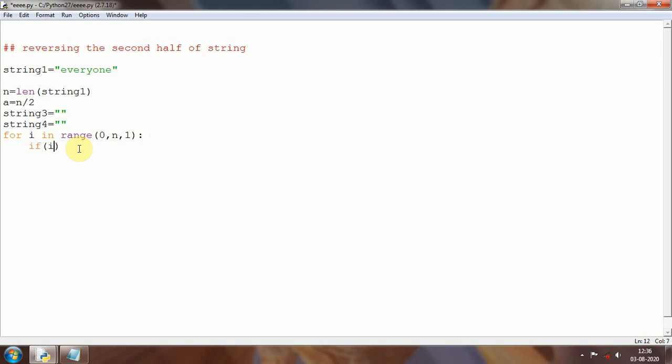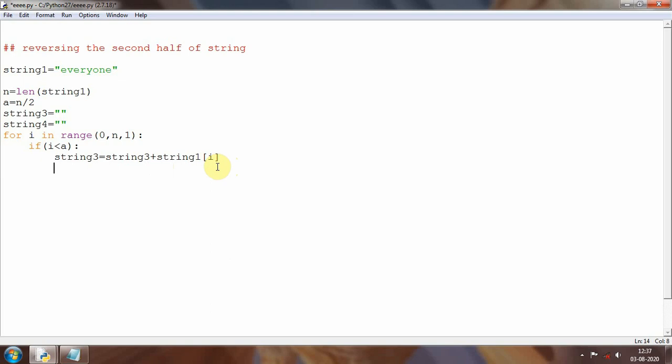So if i is less than a, that is the same condition, if i is less than a, then what I want to do is string 3 is equal to string 3 plus string 1 of i. So this will not reverse the word, it will be like writing the word as it is, so it will not be reversing the letters.